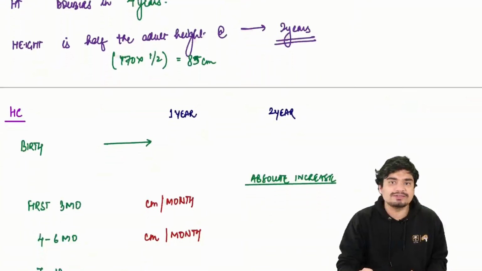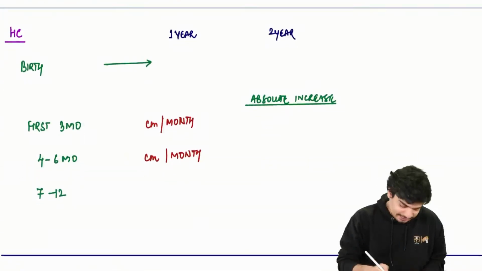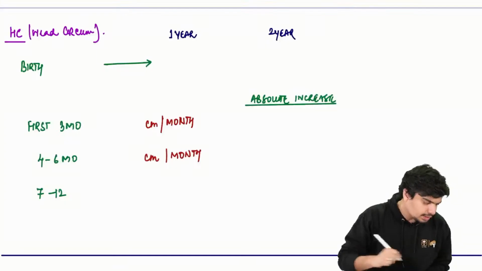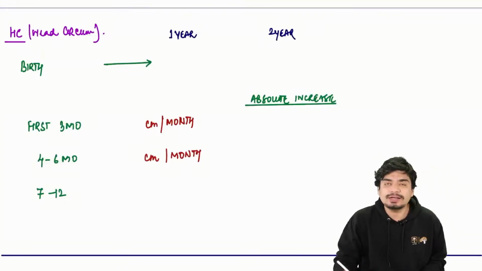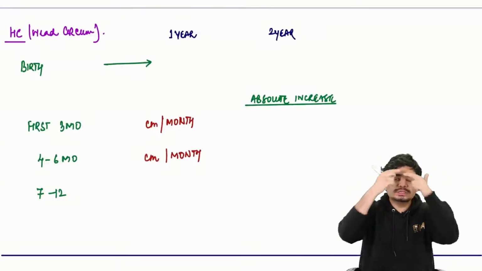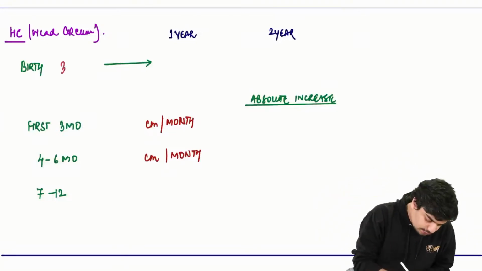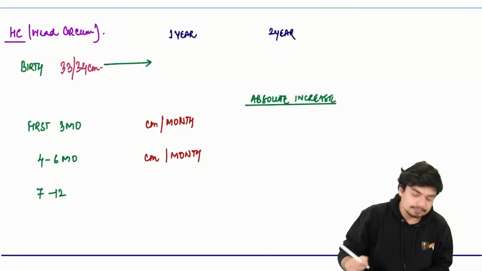Now we come to head circumference. This is your head circumference, right? At birth, the head circumference is around 33 to 34 centimeter.